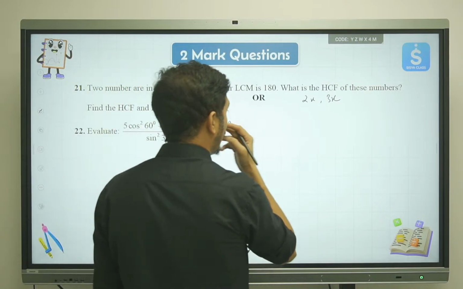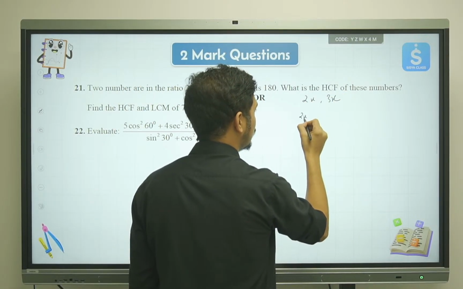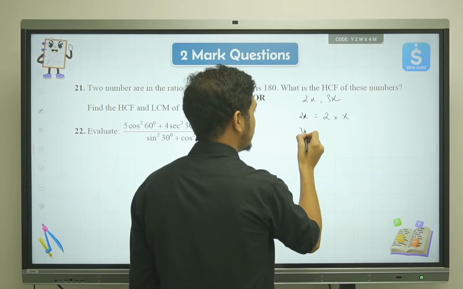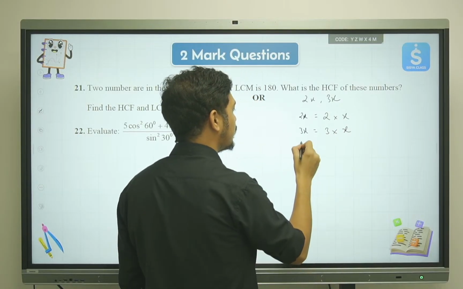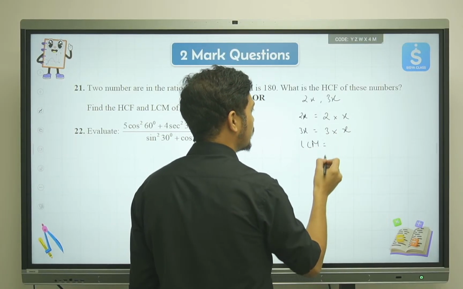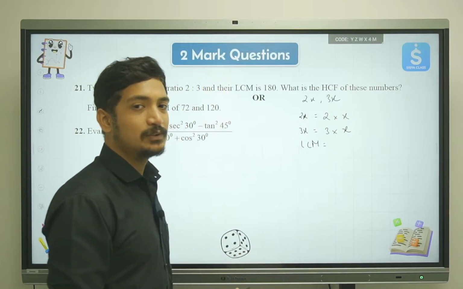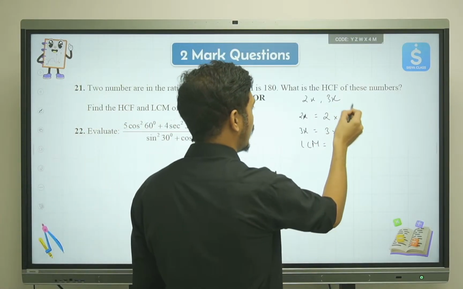Now, since we have these two numbers, we can write 2x as 2 into x, and 3x as 3 into x. How do we find out the LCM? We'll take all the numbers of the greater order but only once. So 2, how many do we have?